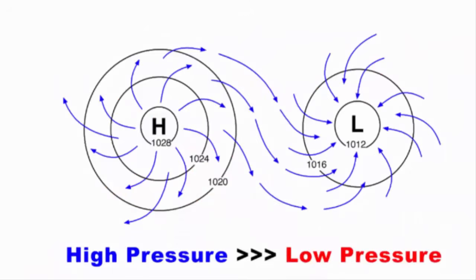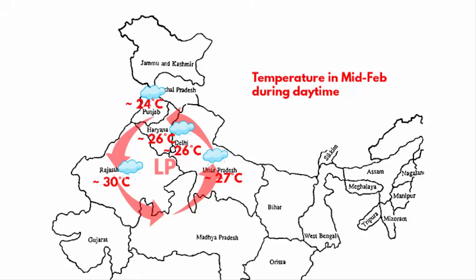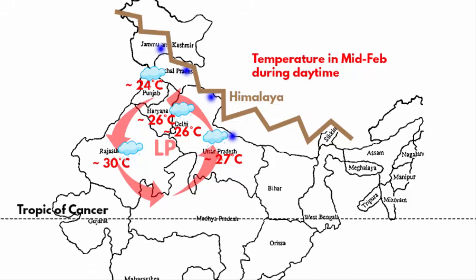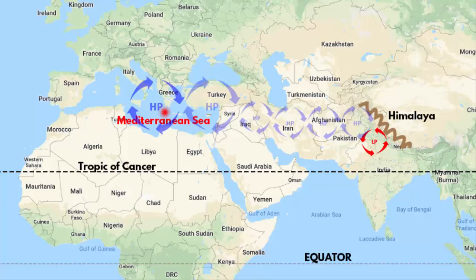That is how these North Indian states receive rainfall in the month of February, March and April. The places which are closer to the Himalayan mountains, places like Jammu, Kashmir, Himachal Pradesh and Uttarakhand, instead of rainfall you will witness hailstorm or snow. Sometimes the Western disturbance can also move below the Tropic of Cancer in India, expanding to regions of Gujarat, northern Maharashtra and Madhya Pradesh, which means a larger portion of India would then receive rainfall and get affected due to associated weather. Please remember this point.